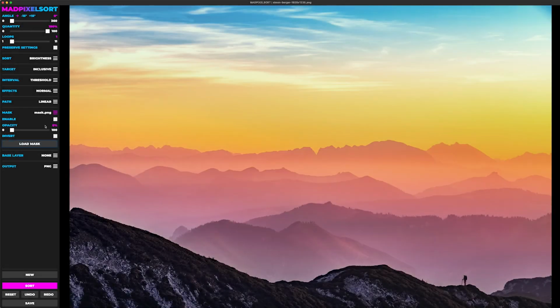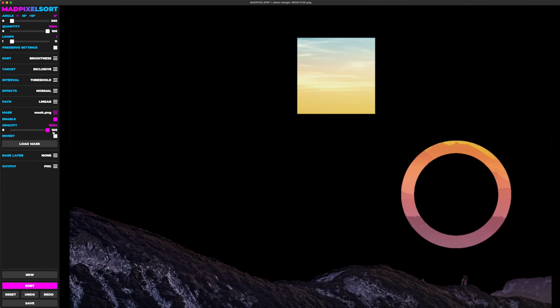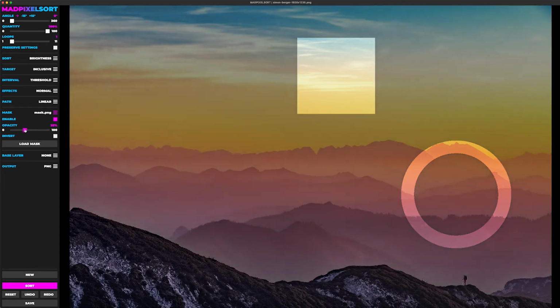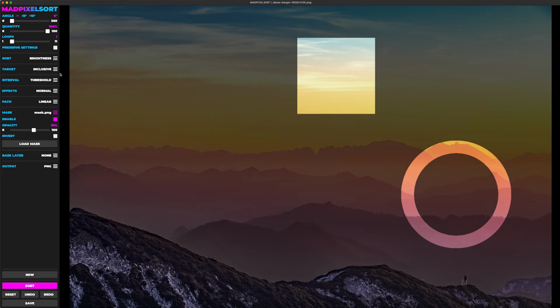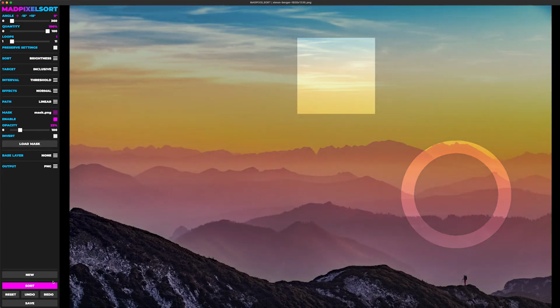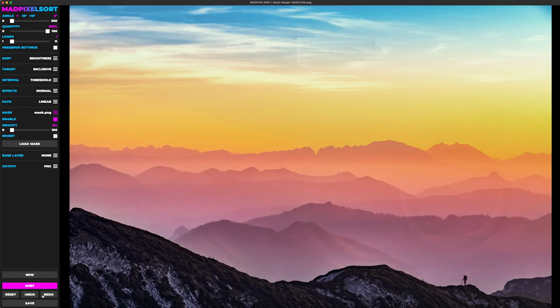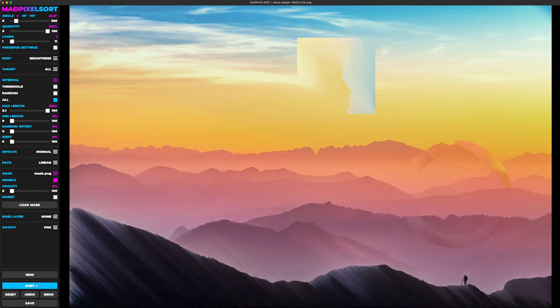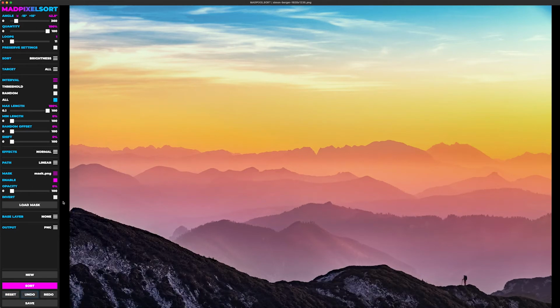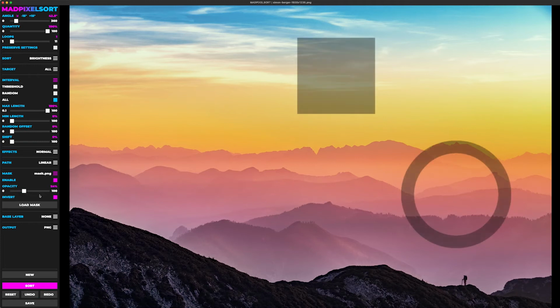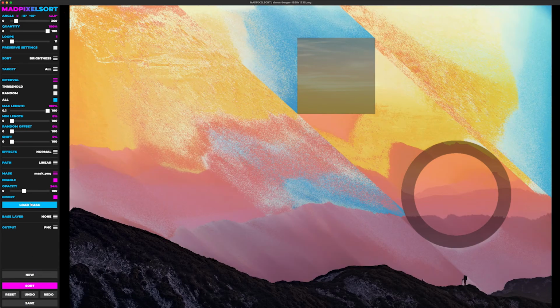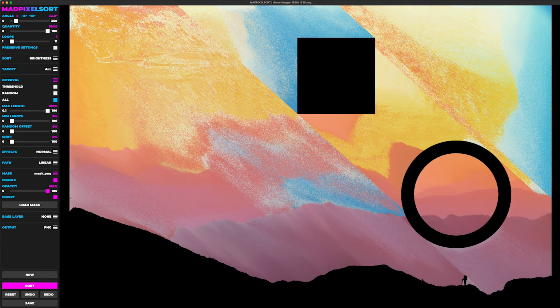So we're going to open it. We're going to enable the mask, and then we can adjust the opacity to essentially see what it's going to be affecting here. Now, if we leave the opacity up a bit and I sort it, as you can see, it only sorted within the mask. Now I know that's a little bit hard to see, so let's change that. There we go. As you can see, it only sorted within our masked portion, and if we wanted to invert it, we just click invert. Whenever you click invert, it'll just invert your mask, and then it sorts everywhere your mask isn't, basically.